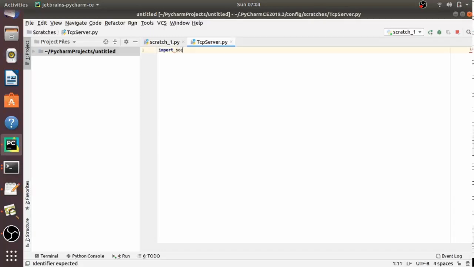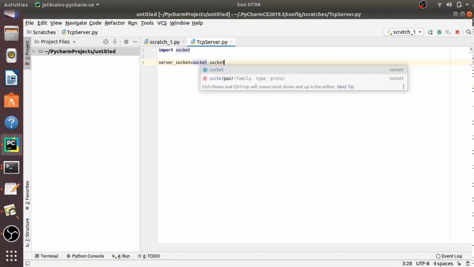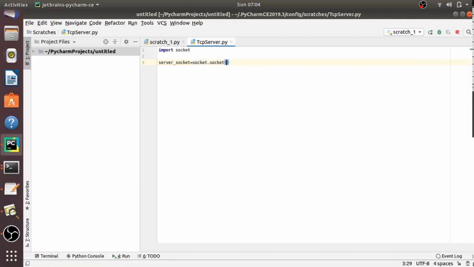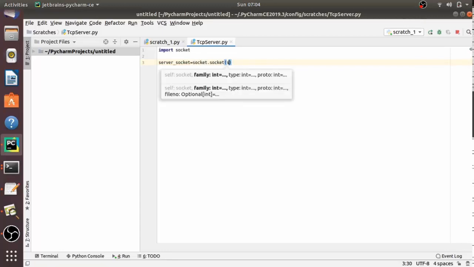Now let's create a socket object. So server underscore socket is equal to socket dot socket, and here we have to pass the required parameters.